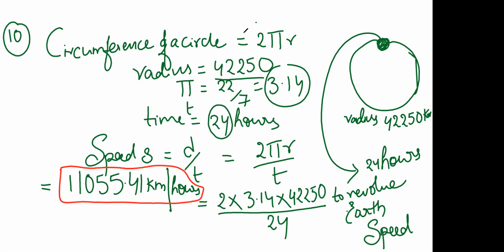For example, if this is given as a multiple choice question, and he has given options in kilometers per hour in the answers, then you have to give this option. This answer is correct. But if he did not give this option and has given some option in seconds in place of hours, then you will get an answer